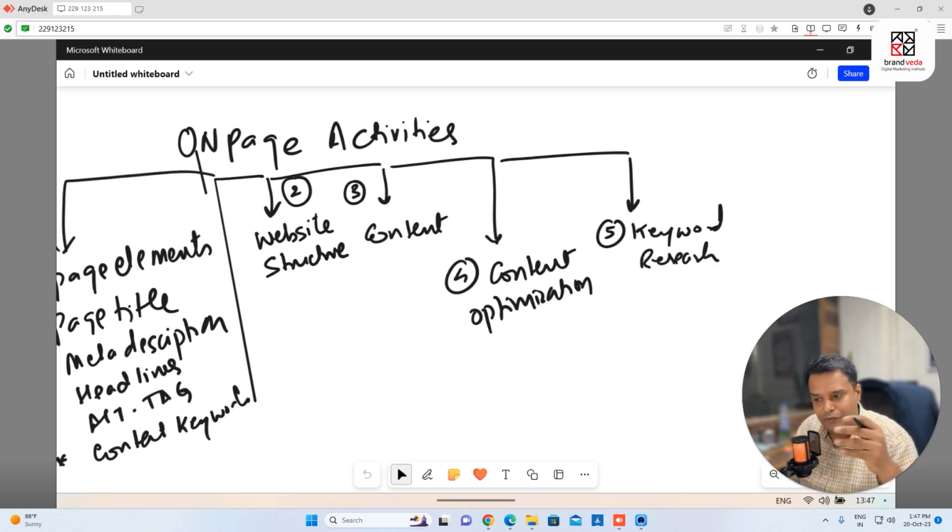Keyword research is very important. We get a lot of ideas. When we do keyword research, we also get to know what my website structure should be and what content I should be planning. It also helps me in content optimization. It also helps me create page titles and meta descriptions. So the point is, it's not about what people search about your business, it's all about why. Why is a game changer. So you can check my sessions where I'm talking about keyword research.